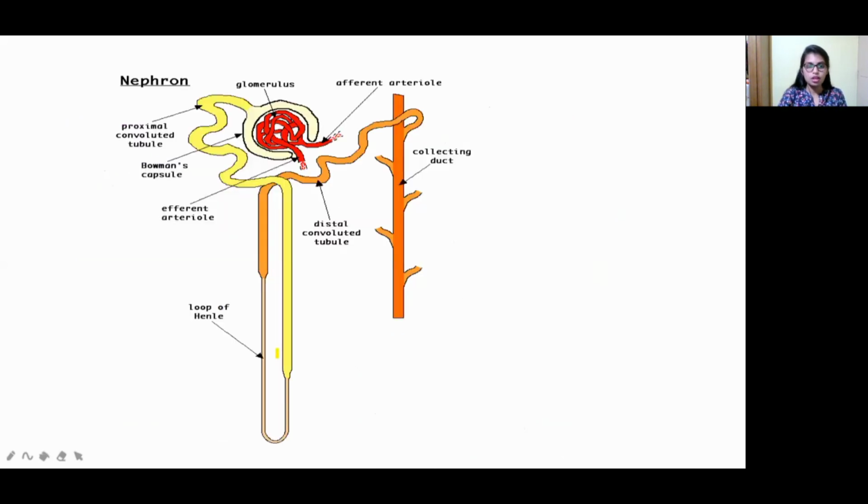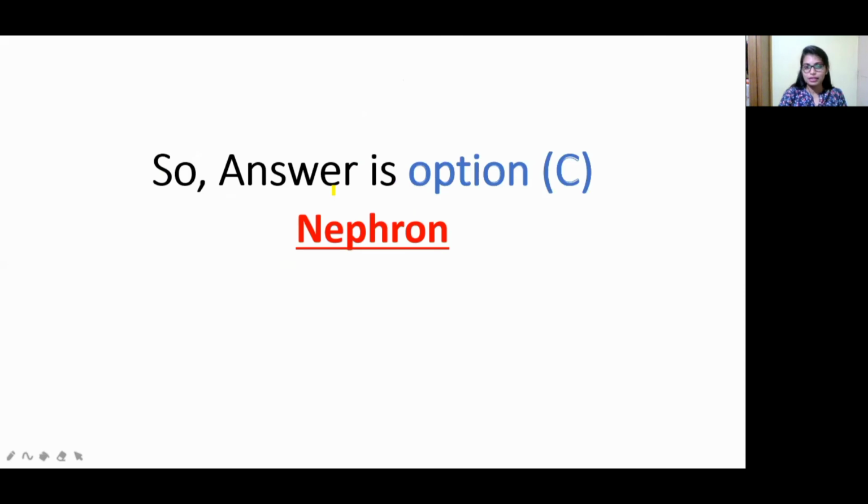See, this is the structure of the nephron, which has the glomerulus, proximal convoluted tubule, Bowman's capsule, efferent arteriole, and this is the loop of Henle. This is the distal convoluted tubule, and this is the afferent arteriole. This is the collecting duct. This is the overall nephron parts. So, which is the answer? Nephron, right? Nephron is the functional unit of the kidney.